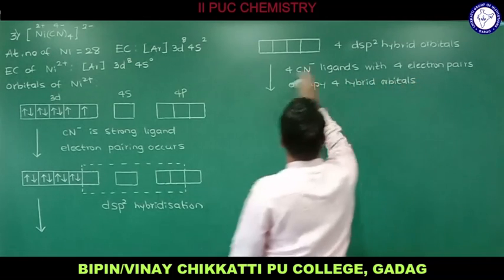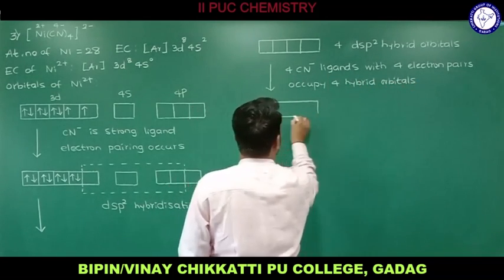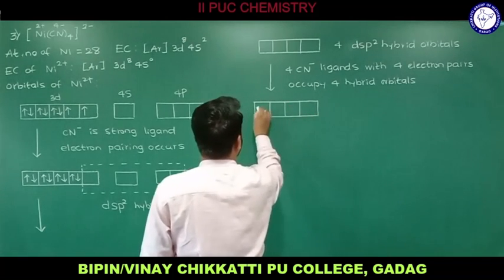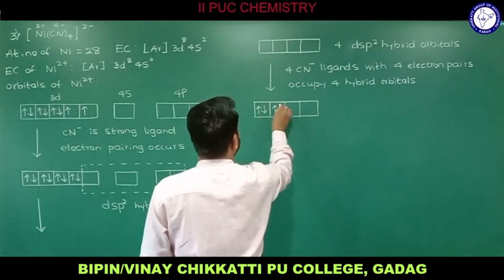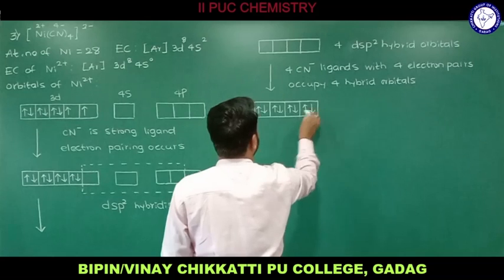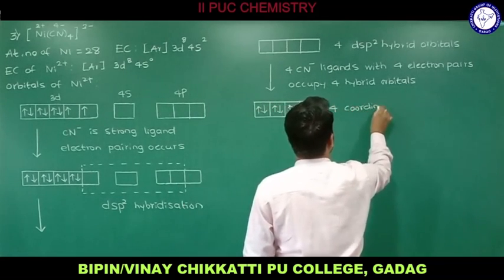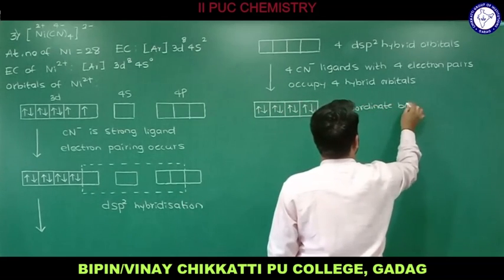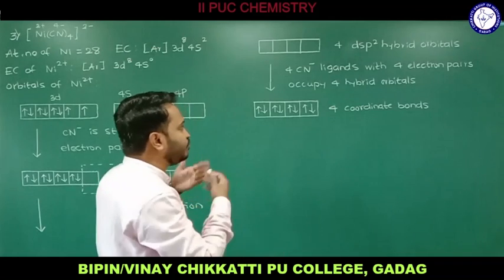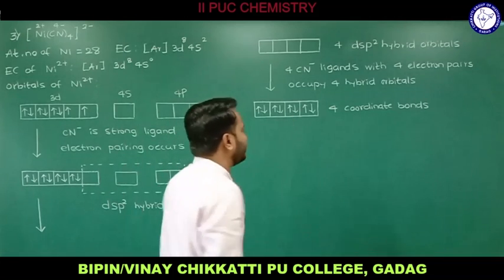Now all the 4 hybrid orbitals are filled with 4 electron pairs, from the first CN minus, second CN minus, third CN minus and fourth CN minus. How many coordinate bonds did we get? We got 4 coordinate bonds, since 4 ligands donate their lone pair of electrons to the central metal atom hybrid orbitals.